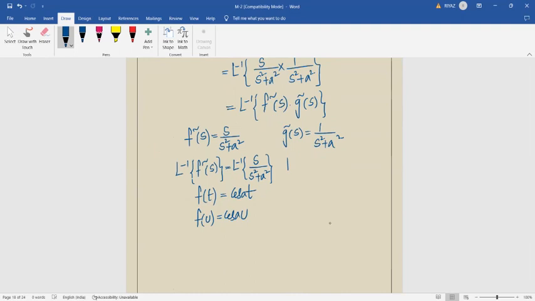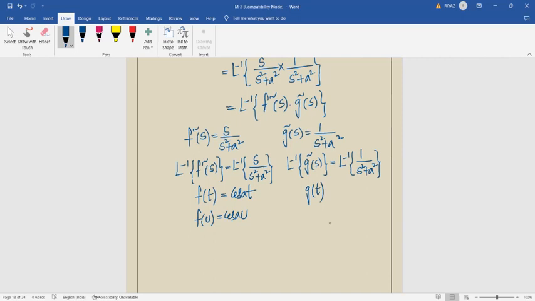Similarly, we can apply Laplace inverse on both sides here also. Laplace inverse of g bar of s is equal to Laplace inverse of 1 by s square plus a square. This is equal to g of t.